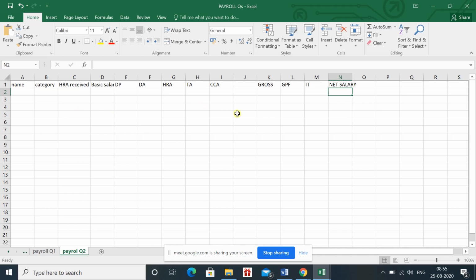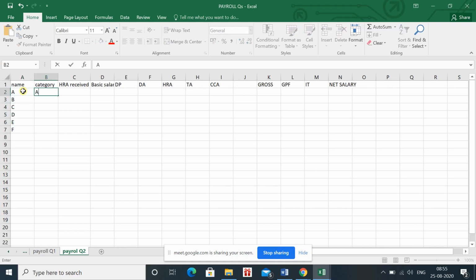These are the different components. You can see I have written the different names. So you can take different names as per your choice.